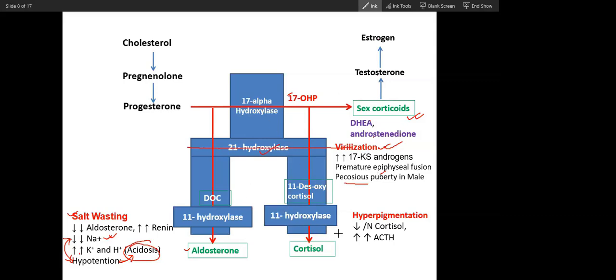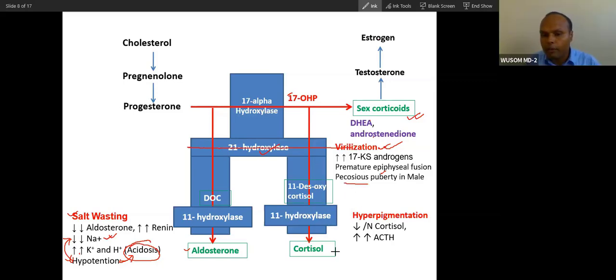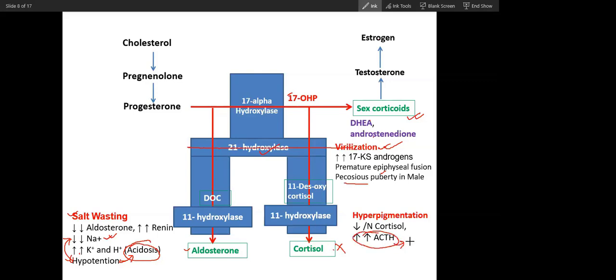Now, because there is no feedback, what will happen? ACTH will be very high. And you know, ACTH has a melanocyte-stimulating action.